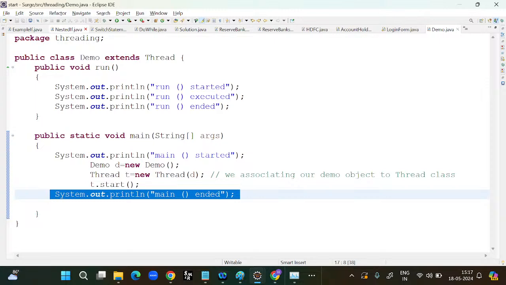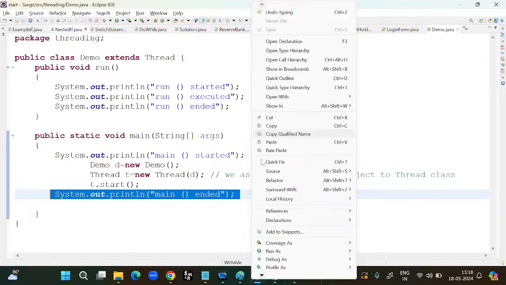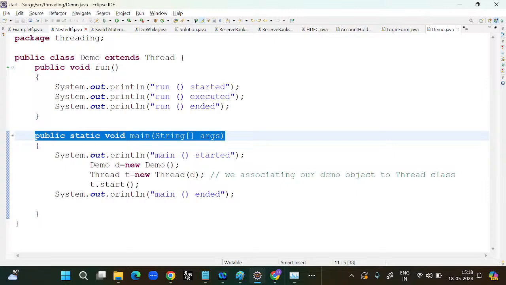If I go for the sequential approach, it will take a lot of time to complete our program. It is very time consuming. So instead of that, if I create a custom thread, the main thread is already there, that is the predefined thread. Whenever you run the main method, the JVM will internally execute the main thread.